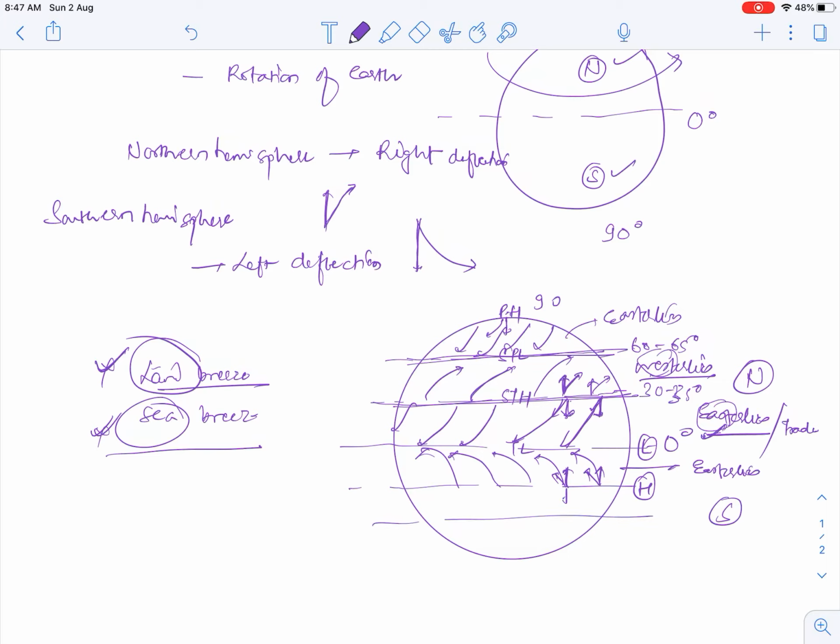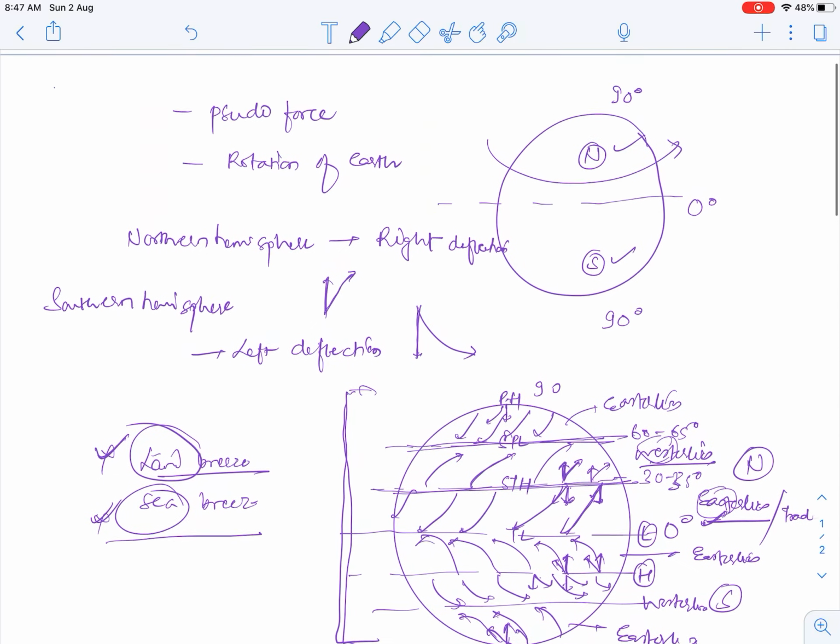Similar to this, it will move towards the left, that is why these are westerlies. Again coming to the pole, the movement will be in the left direction. These are again easterlies. So we have learned about the wind system on Earth with the help of Coriolis force.